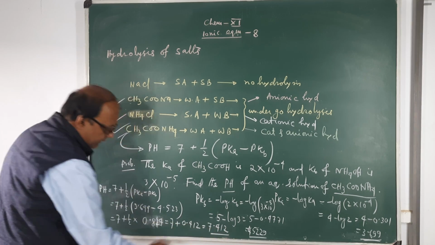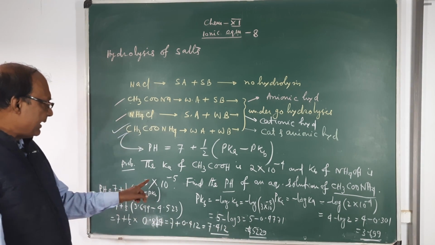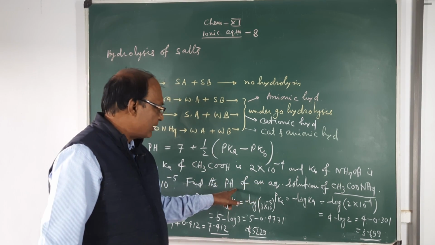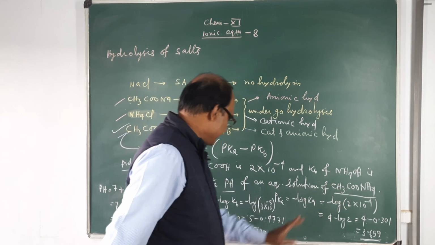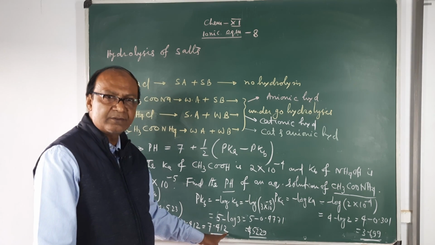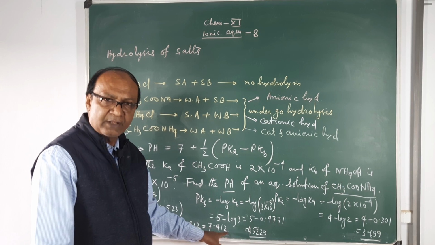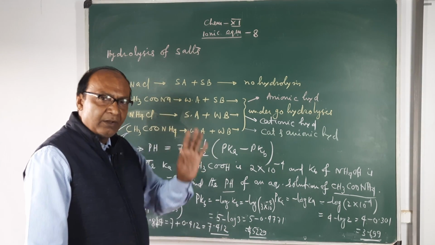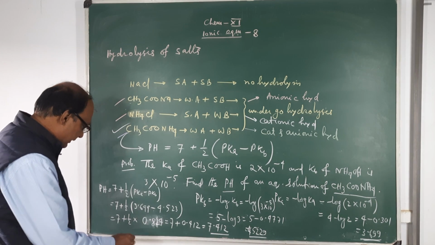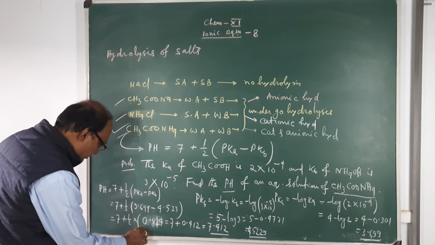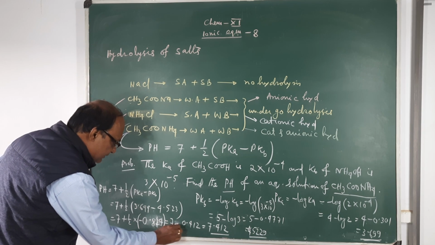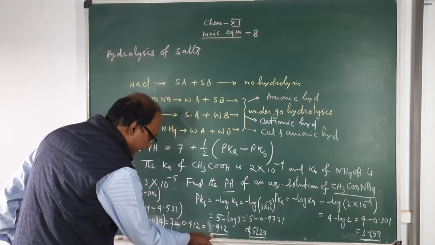That means if Ka equals this and Kb equals this, after hydrolysis the pH of ammonium acetate will be equal to 7.412, slightly basic in nature. Okay, no, sorry, this is minus, let me calculate it exactly.